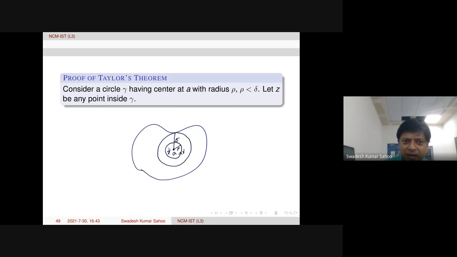Now we take one arbitrary point Z inside this circle gamma, the smaller circle gamma. We will denote by small r the distance |Z minus A|. That means small r will be less than rho and rho will be less than delta.